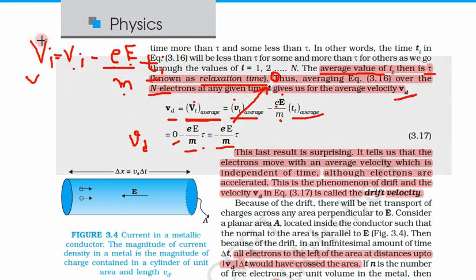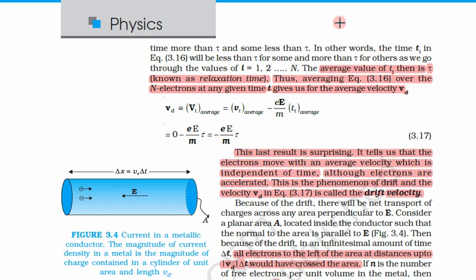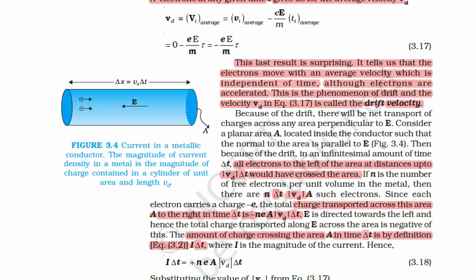Drift velocity, because electrons are colliding as well as moving forward. So this is called drift velocity. This is a very important equation, drift velocity. This last result is surprising. Why is it surprising? It tells us that electrons move with an average velocity which is independent of time. So here we can see that electrons are moving with an average velocity Vd, which is called drift velocity, and it is independent of time.